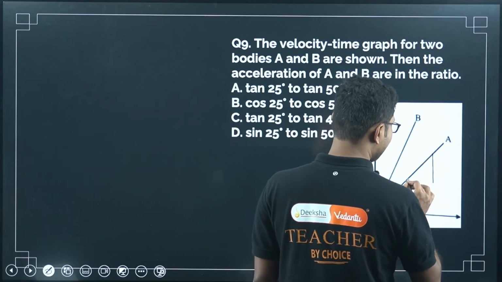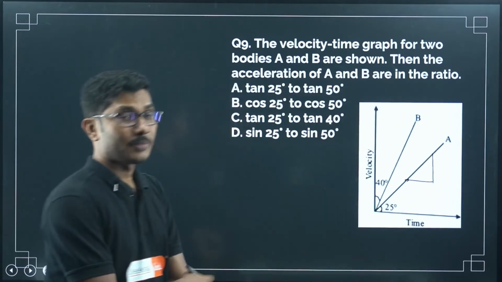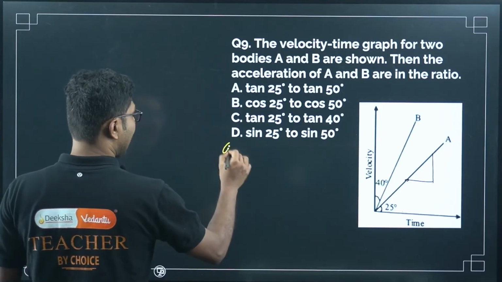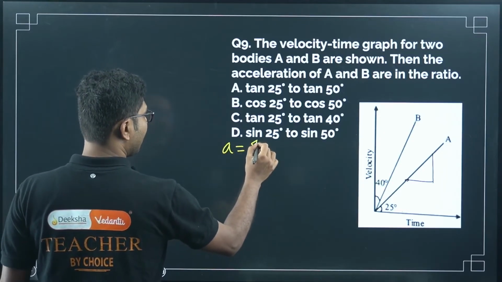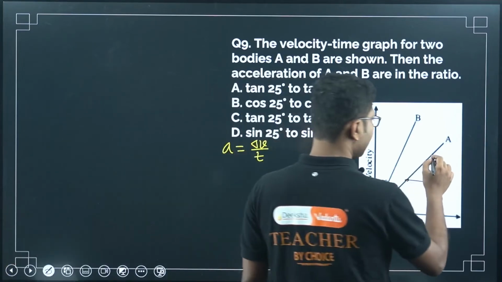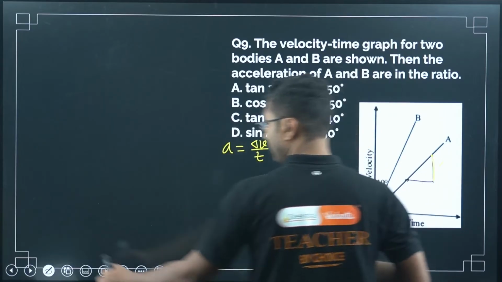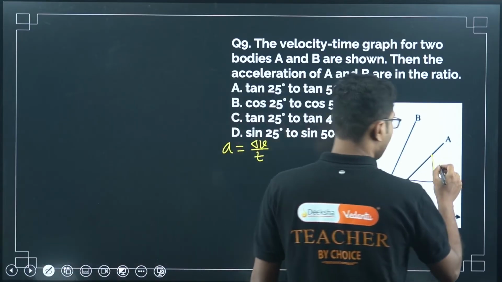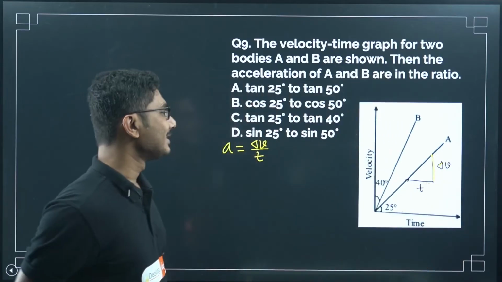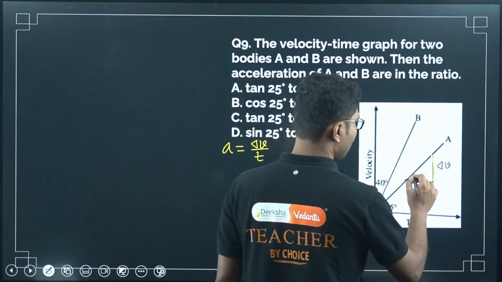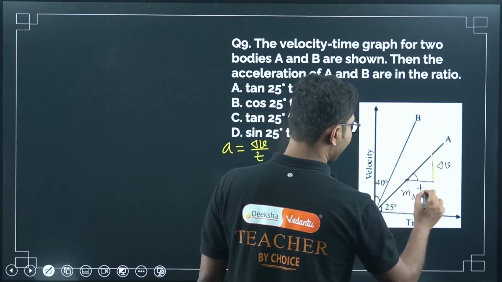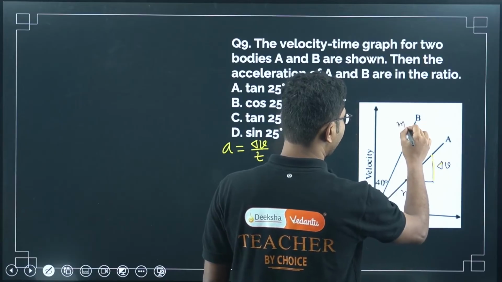So acceleration from the velocity time graph is simple. Acceleration is change in velocity by time interval, right? So this is the change in velocity delta v, and this is the time interval t. So basically this is nothing but the slope of this graph. So what is the slope of this graph? Say the slope of this graph is MA and the slope of this graph is MB.